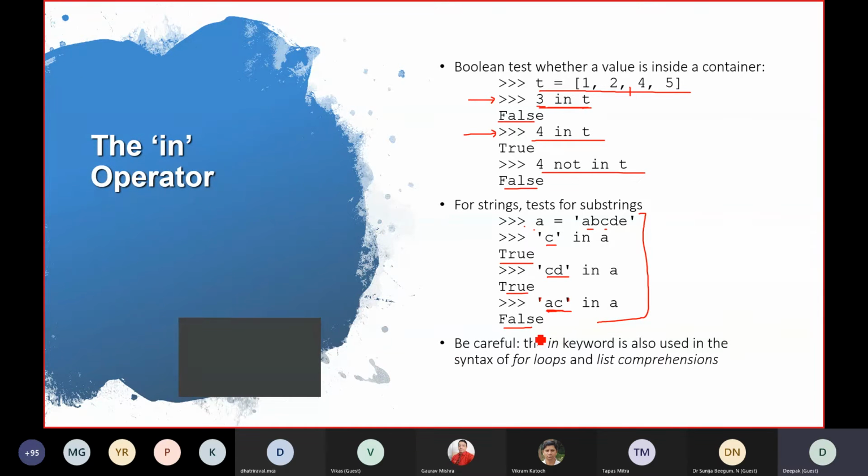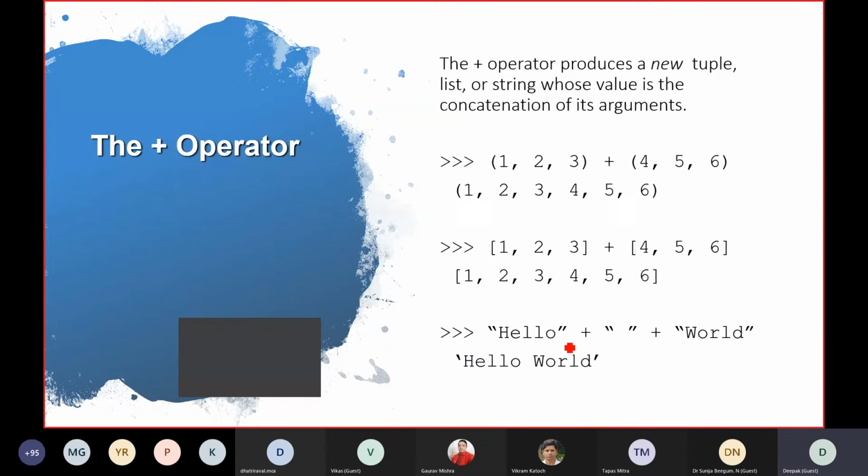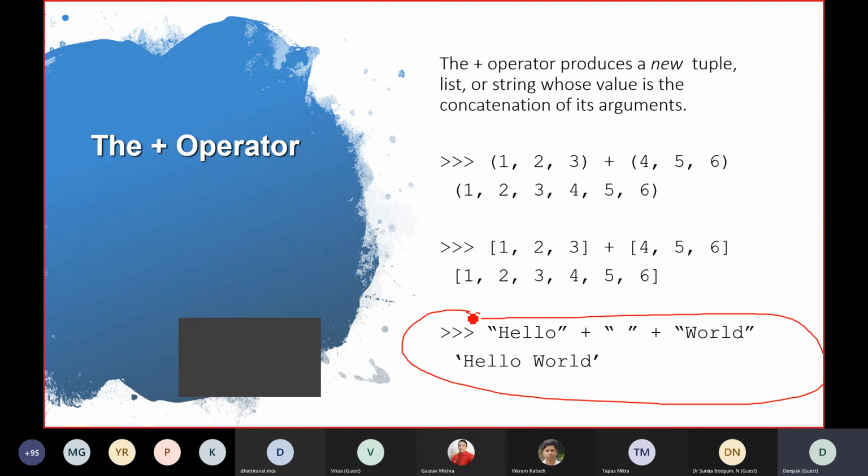So that's related to string also. We have discussed this. You can use mathematical operators on string. Can you see this? We have done that, hello plus world. Now here we are doing hello plus a space plus world. So you will get this, hello world. So it means that we can use this operator.